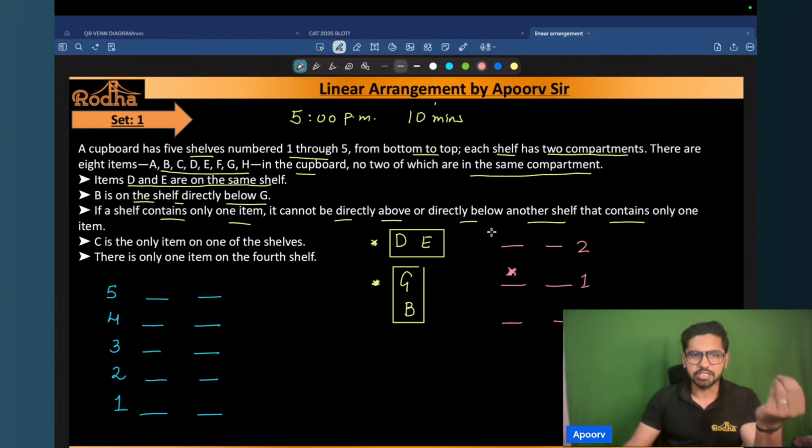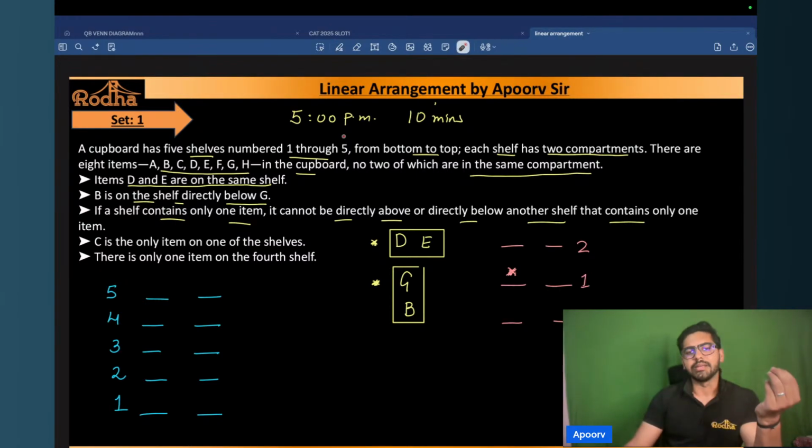So I'm again repeating, it is telling me that if there's any shelf that contains only one item, it cannot be directly above or directly below another shelf that contains only one item. That means if this is one, you cannot have a one here or you cannot have a one here. It has to be two and two. Why? Because the shelf above that and the shelf below that cannot have one item. So it is supposed to have two items here, right?